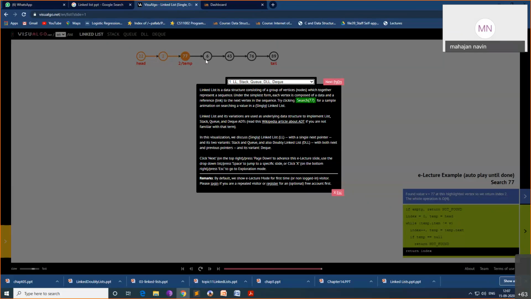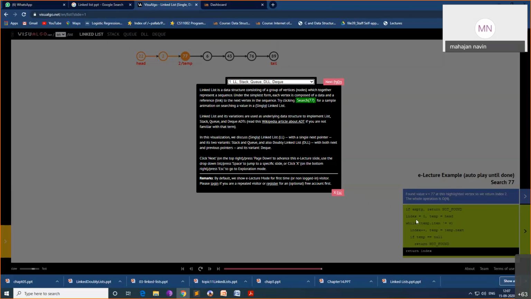If the value matches somewhere in between, you break the searching operation and come out. In that case, temp is not equal to null, temp is some node. Then check the value with that node's data. If they are matching, you come out and return its index.